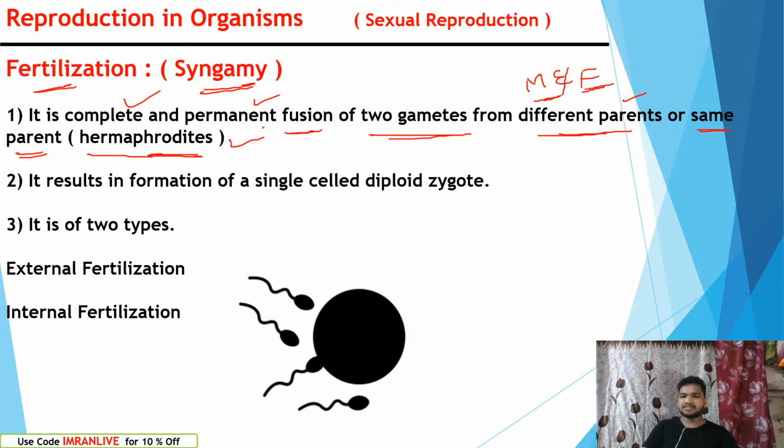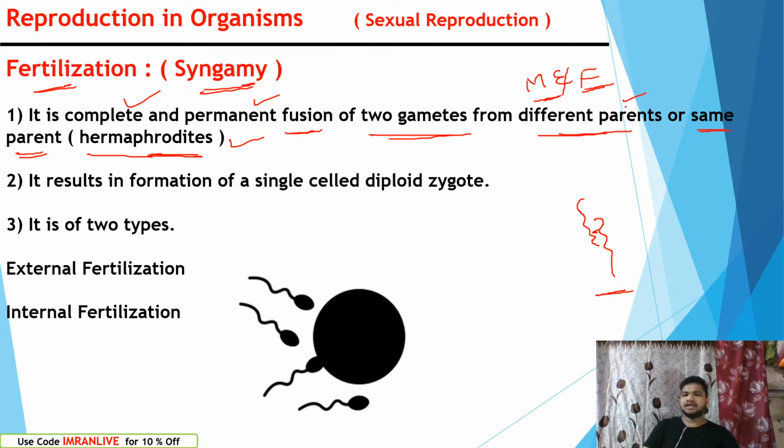For example, the earthworm does cross fertilization. That means the sperm and ova are transferred between the earthworms. So there we can see genetic variations. For the variations, they perform cross fertilization.